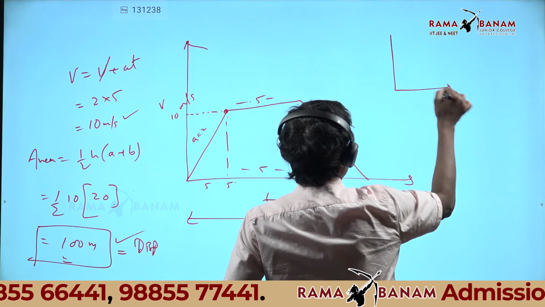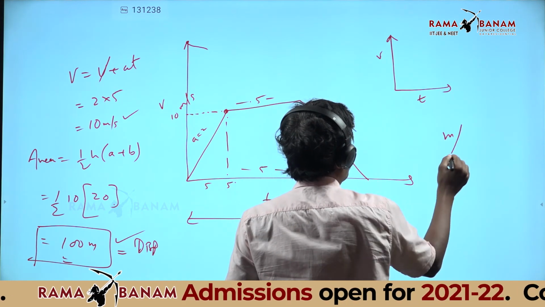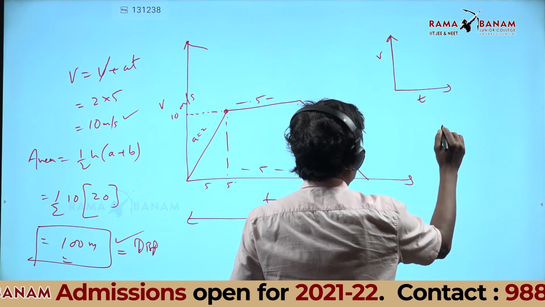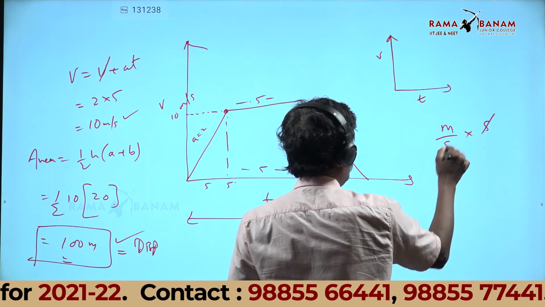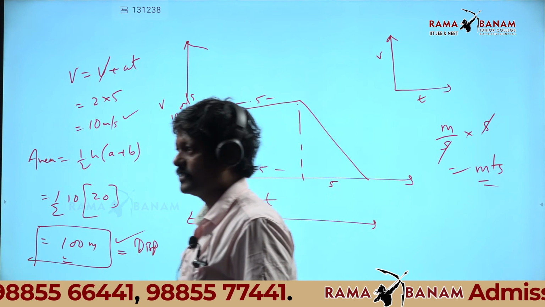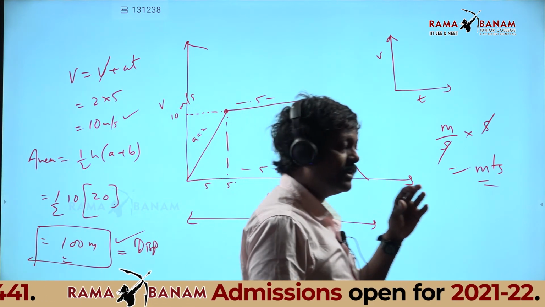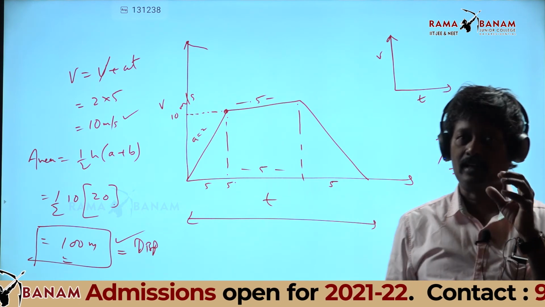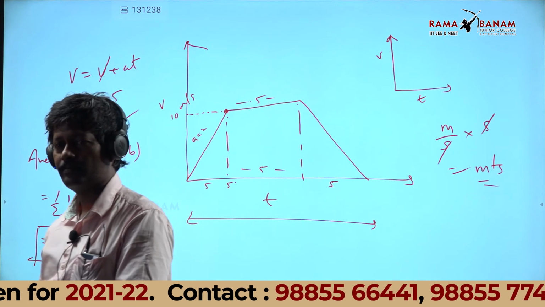Why does the area in a vt graph give you displacement? Meter per second, I will write here clearly, meter per second into second. What do you get? Meters. That means area in certain graphs gives you some physical quantity.